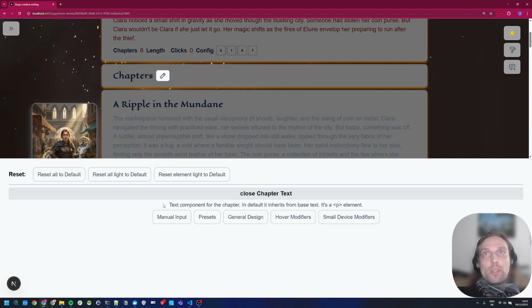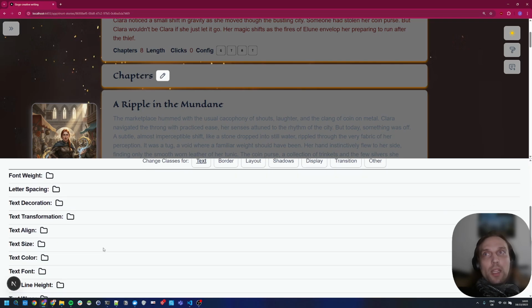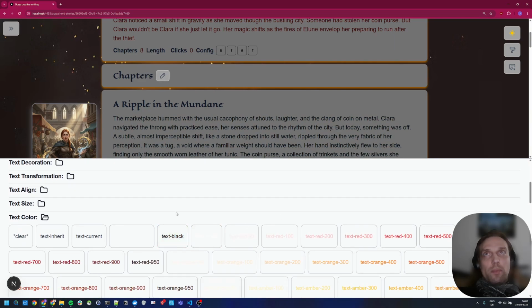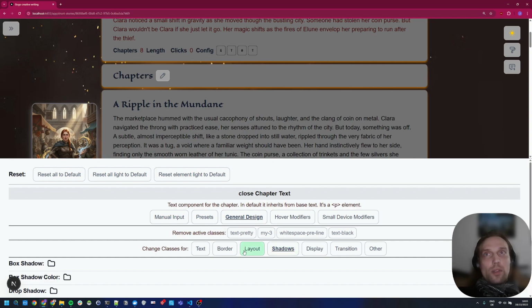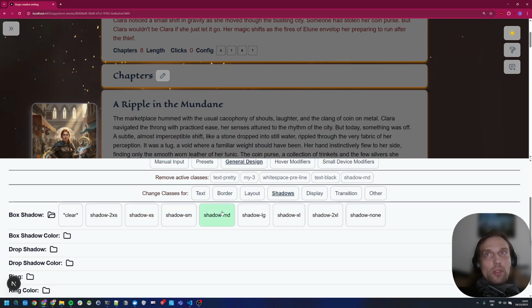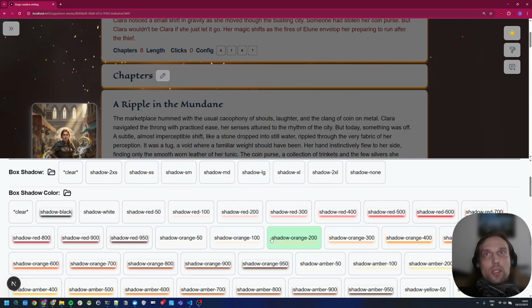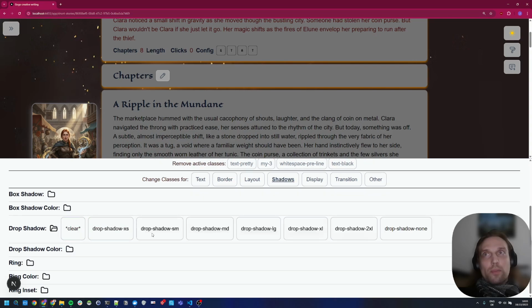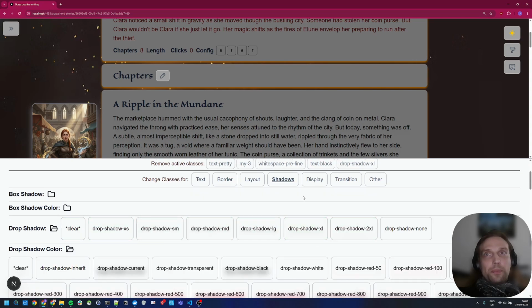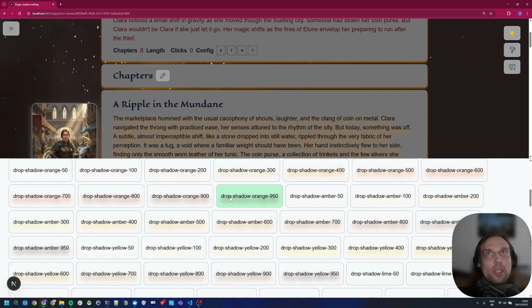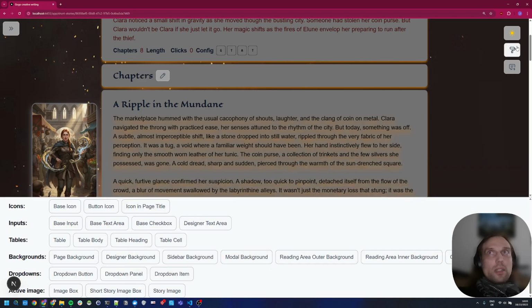So we can just look into the chapter text, maybe give it a bit more oomph. Let's go with the text color of black, but also a little bit of a shadow. What is it? A box shadow. And oh, actually, it's not a box shadow, it's a drop shadow, right? And here we give it maybe an amber, right? So it is a little bit above it.